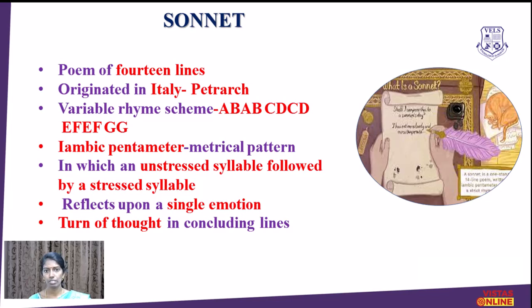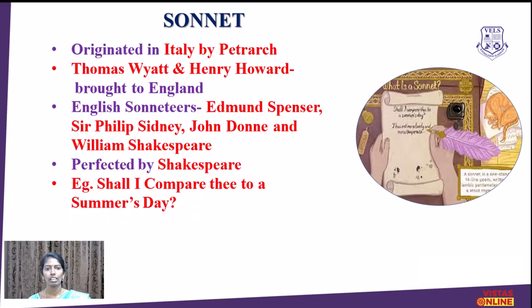So the first part will express some problem, and maybe in the sestet there will be a solution or a kind of change of idea in the concluding part.